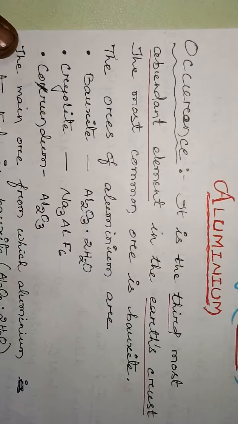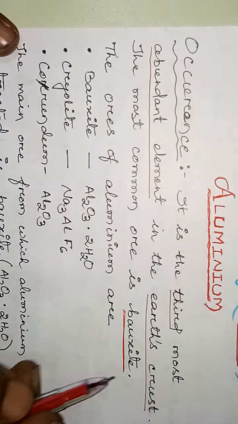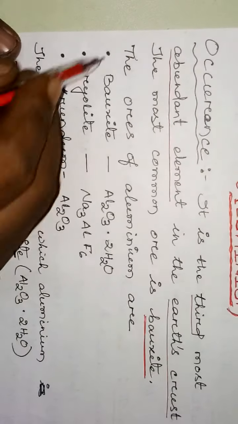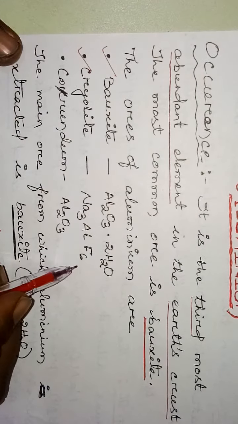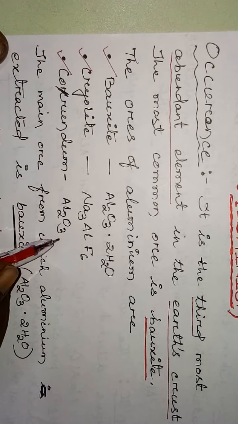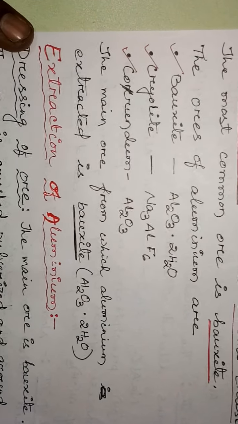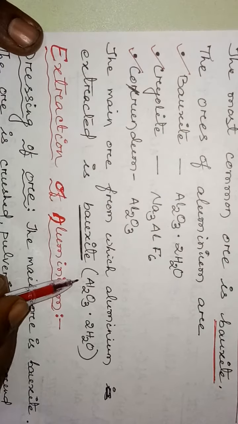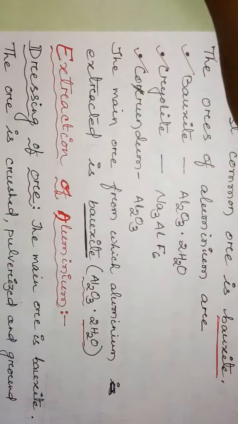Clear? The most common ore is bauxite, which is available in Earth's crust. The other ores of aluminum are bauxite, Al2O3.2H2O, cryolite, Na3AlF6, and corundum, Al2O3. But the main ore from which aluminum is extracted is bauxite, because it is available plentifully in Earth's crust, which is Al2O3.2H2O.